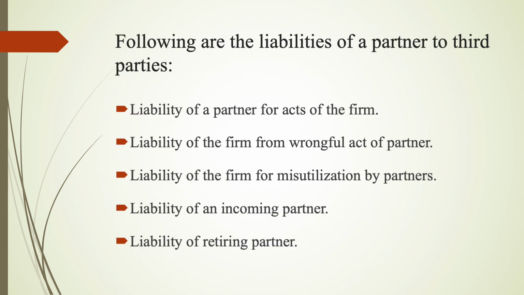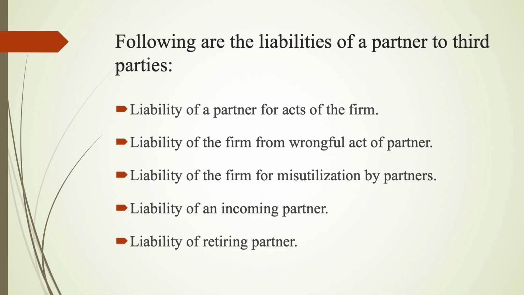Following are the liabilities of a partner to third parties. The first one is liability of a partner for acts of the firm. Every partner is jointly and severally liable for all acts of the firm done while he is a partner. Because of this liability, the creditor of the firm can sue all the partners jointly or individually. Liability of the firm for wrongful acts of partners: if any loss or injury is caused to any third party, or any penalty is imposed because of a wrongful act or omission of a partner, the firm is liable to the same extent as the partner.